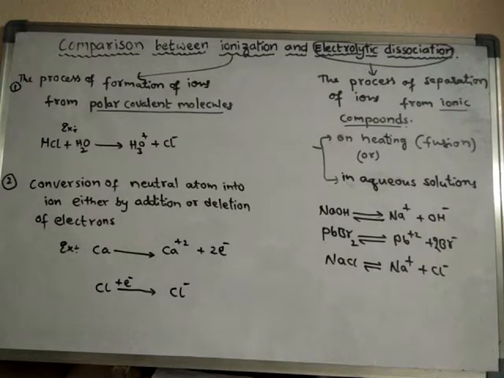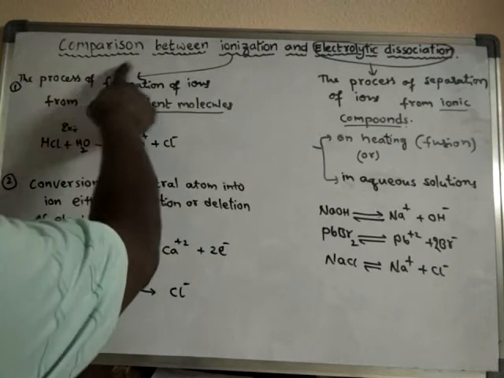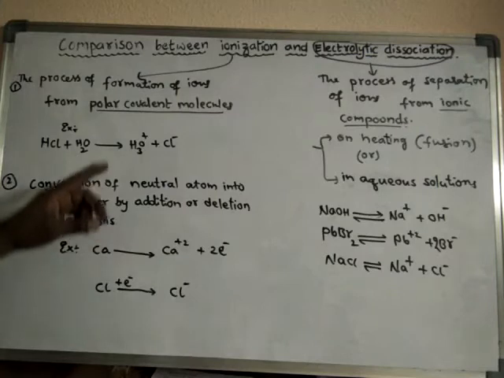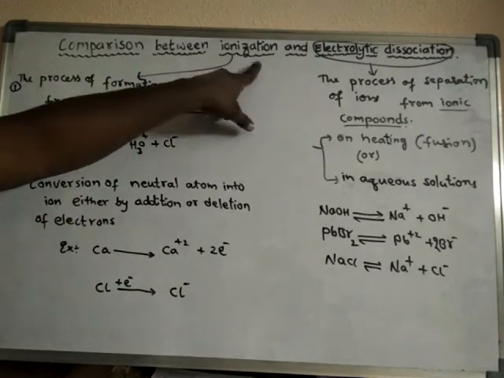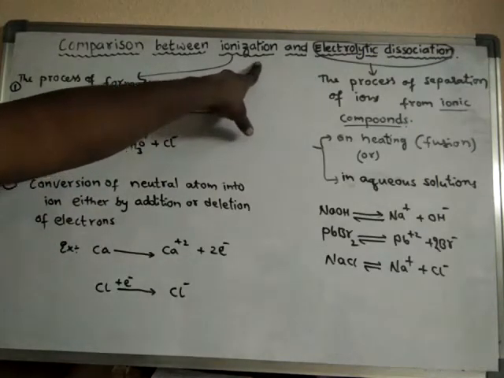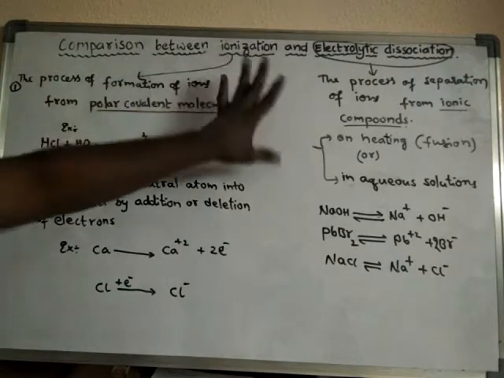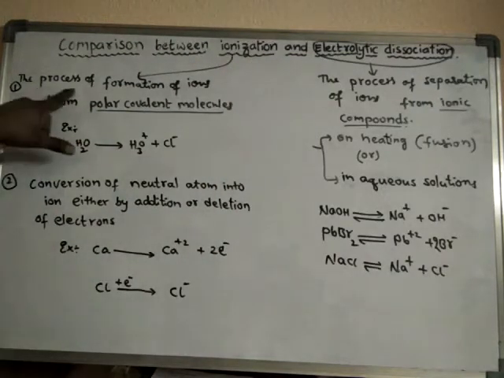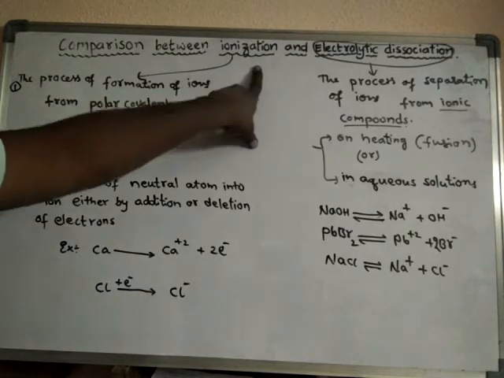Today we will learn the comparison between ionization and electrolytic dissociation. So, comparison between ionization and electrolytic dissociation. What is ionization? Ionization is nothing but the formation of ions. So the process of formation of ions is called ionization.